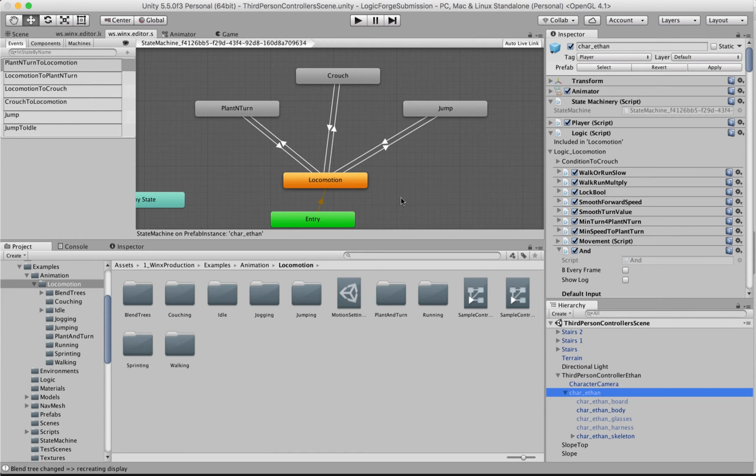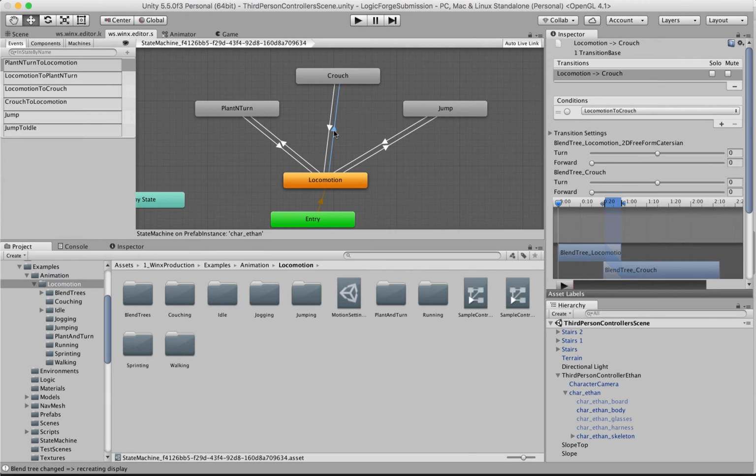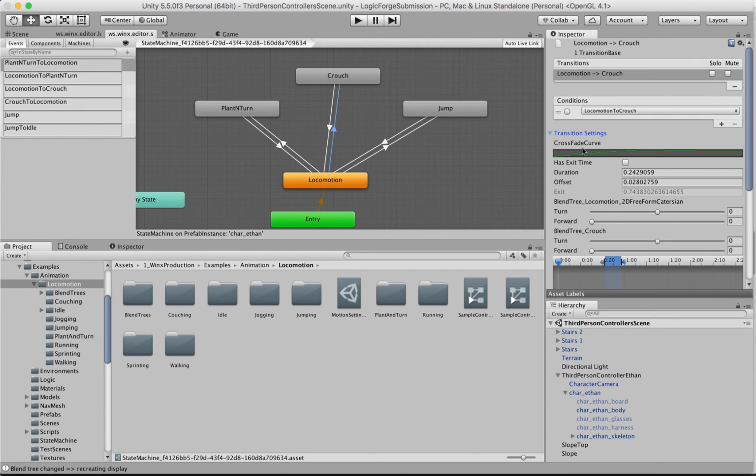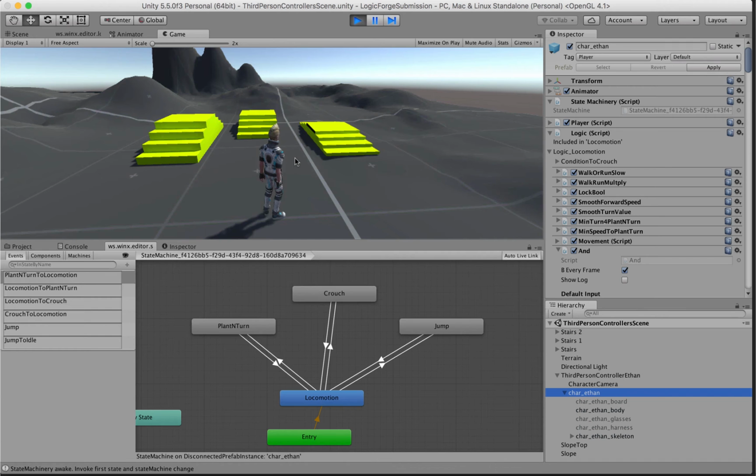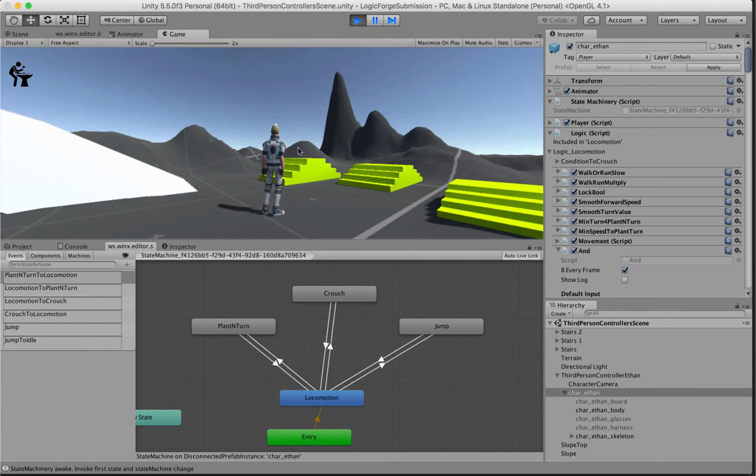Transitions in Mecanim are, let's say, linear. Most of the motions in the world are non-linear, so Logic Forge Playable can use curves to create more natural animation.